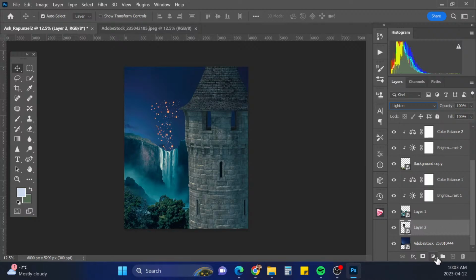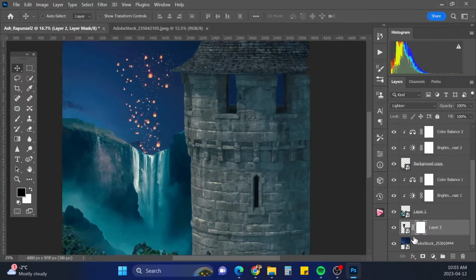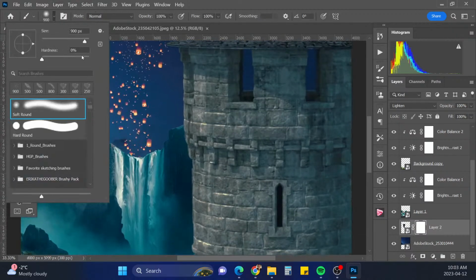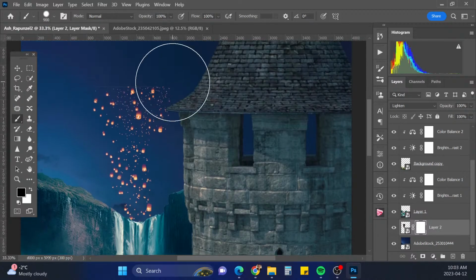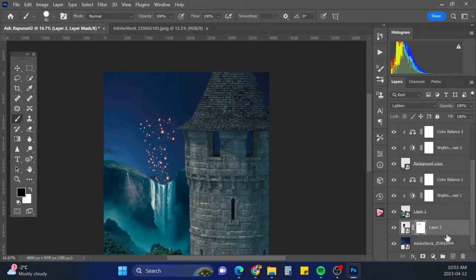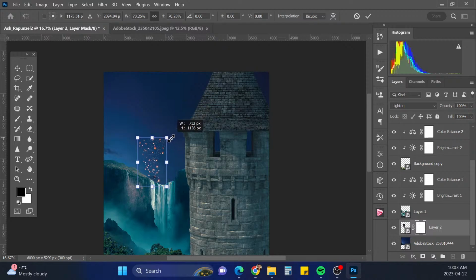So I'm just gonna put a layer mask on this, and with my black brush, fairly hard, I'm just gonna paint some of them out here at the top. You know, I feel like these need to be smaller even still back here. So I'm gonna resize them to be smaller. And we'll have more coming up here.